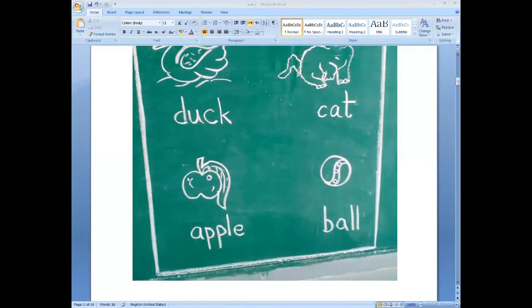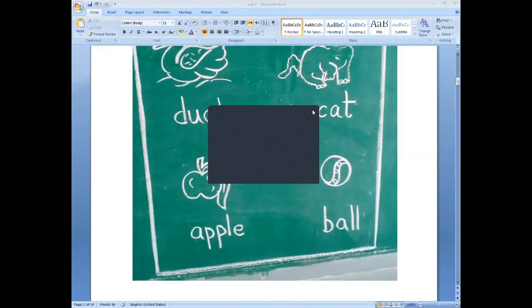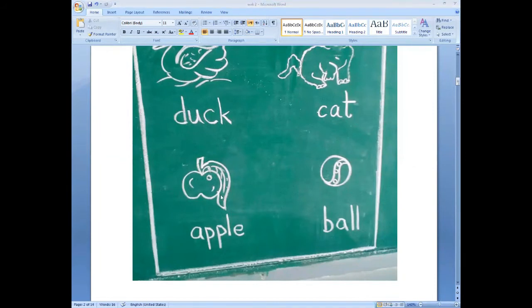Which picture is this? It is a picture of an apple. Do you like apples? What is the color of an apple? Do you know? Its color is red. Do you know what the shape of an apple is? Yes, its shape is a circle.